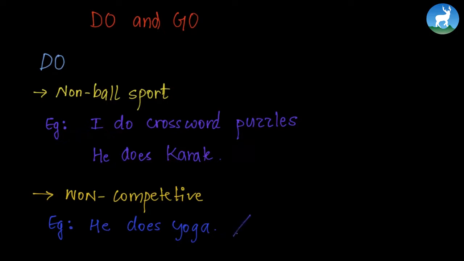Also, we can say art. He does art. So art is a non-competitive sport too. We can also say he does martial arts. Now martial arts here means that he is not doing anything by passing something or using a ball, and it's not competitive as well. So martial art is do. He does martial art. I do martial arts.